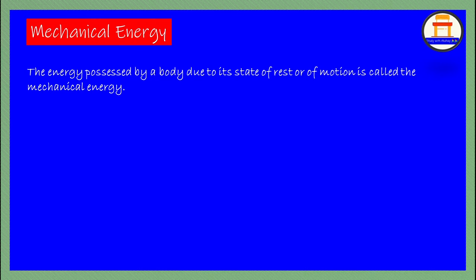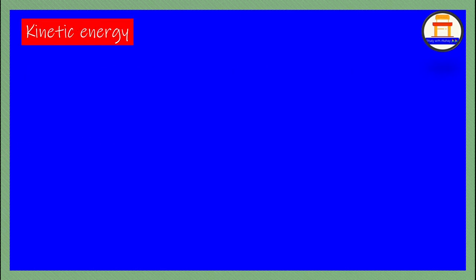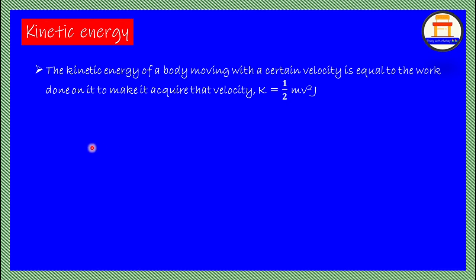This is with respect to mechanical energy. There are two forms of mechanical energy, that are kinetic energy and potential energy. What is kinetic energy? The kinetic energy of a body moving with a certain velocity is equal to the work done on the body to make it acquire that velocity.